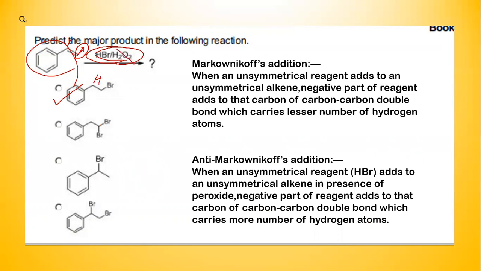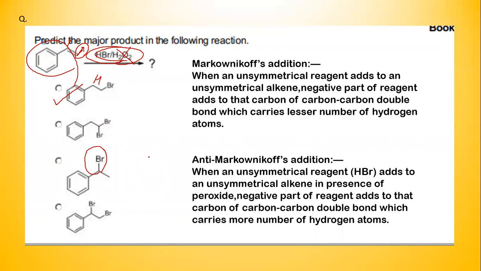Suppose we did not have a peroxide in our equation, then what would happen? If we do not have a peroxide, this would be our answer, because it will go to the carbon atom with the least number of hydrogens, or the more substituted carbon. If it has a lesser number of hydrogens, it directly means that it is highly substituted.